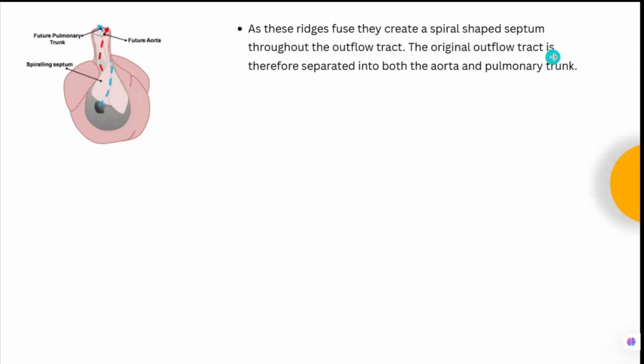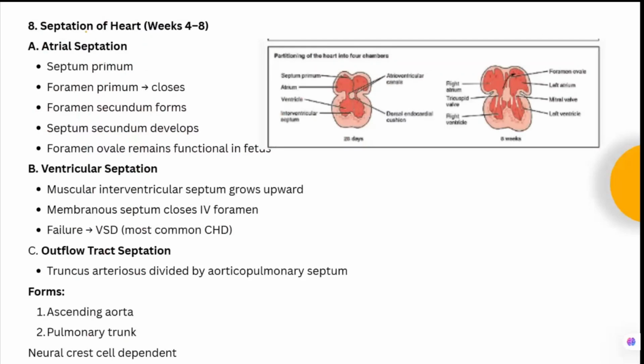The original outflow tract is therefore separated into the aorta and the pulmonary trunk. Okay, so you get two partitions, the aorta and the pulmonary trunk. So the future pulmonary trunk and the future aorta, because of this development of the spiral septum in the outflow tract. The spiral ridges form and create a spiral shaped septum throughout the outflow tract. That will lead to the development of the pulmonary trunk and the future aorta. Okay, that is how the structures form.